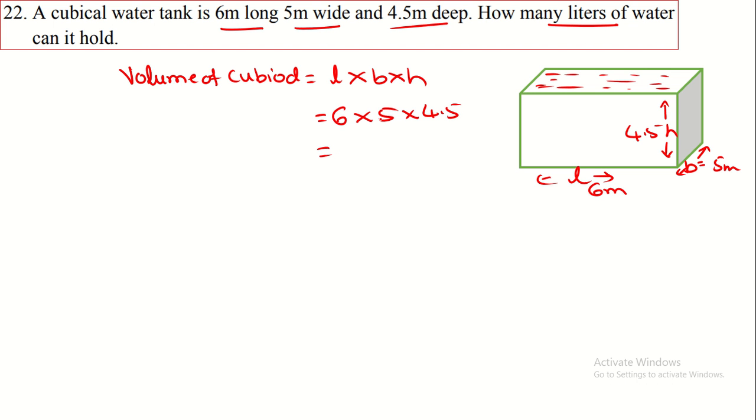By multiplying, 6 5s are 30, 30 into 4.5 gives 135 meter cube. Here we know 1 meter cube is equal to 1000 liters. So we have to convert this into liters because they ask in liters. Therefore we multiply 135 into 1000.